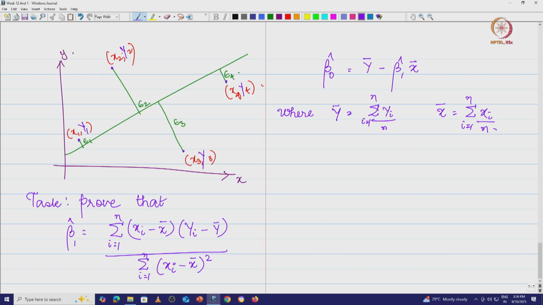Now, what am I going to do? I am going to do a small thing here. You would have done this in earlier classes, but I am going to do it the linear algebra way, where we will try to interpret our A transpose A, the whole inverse, A transpose B.